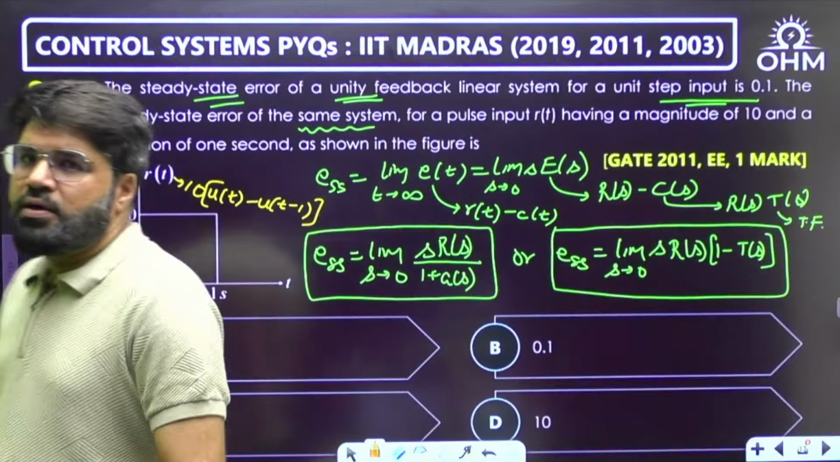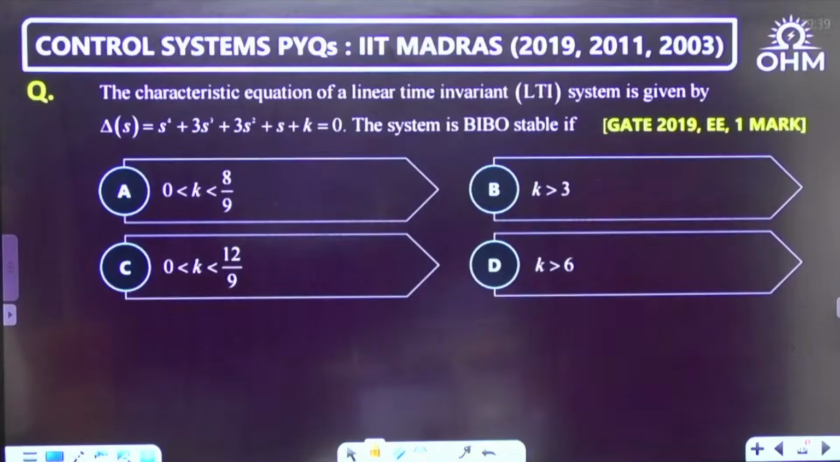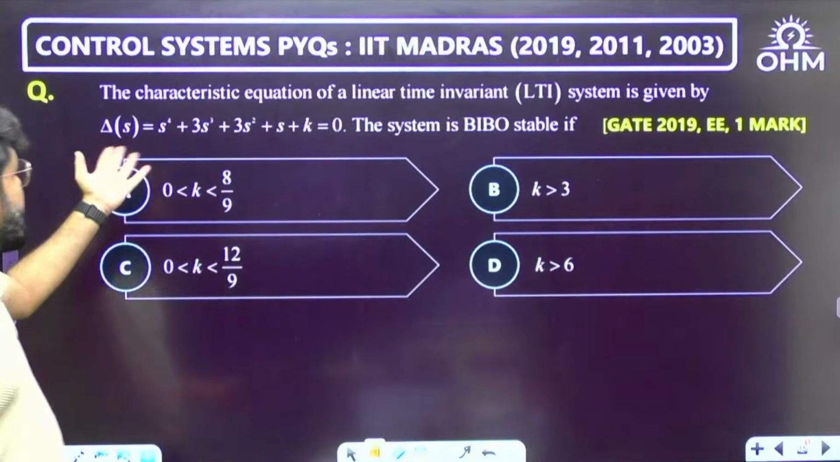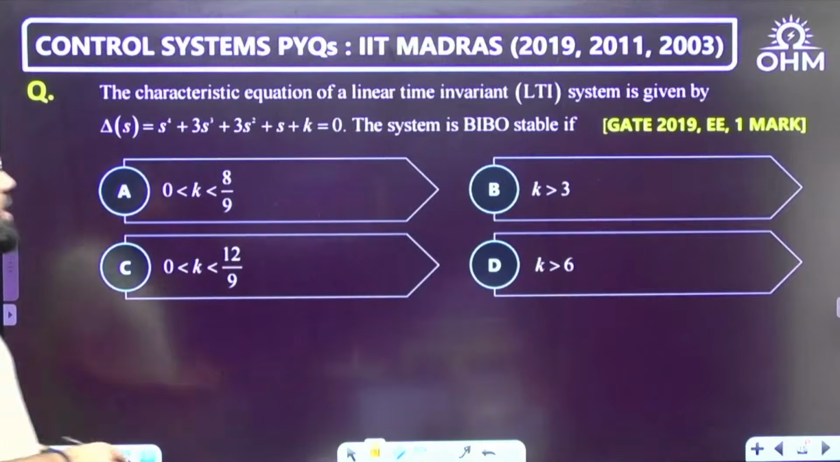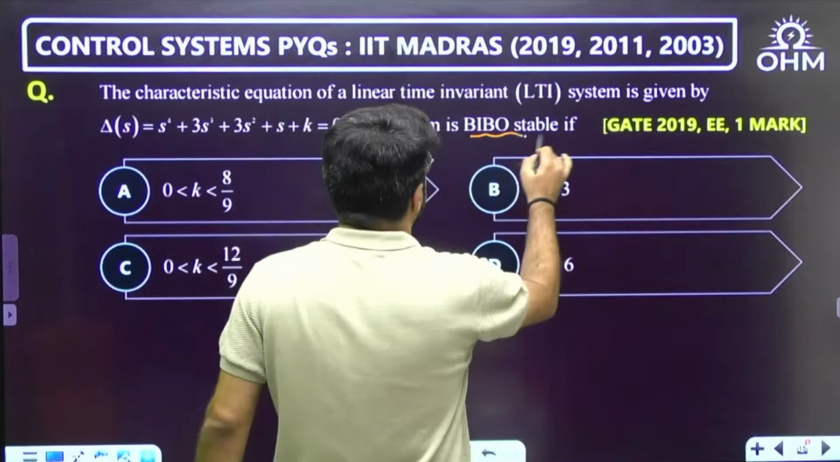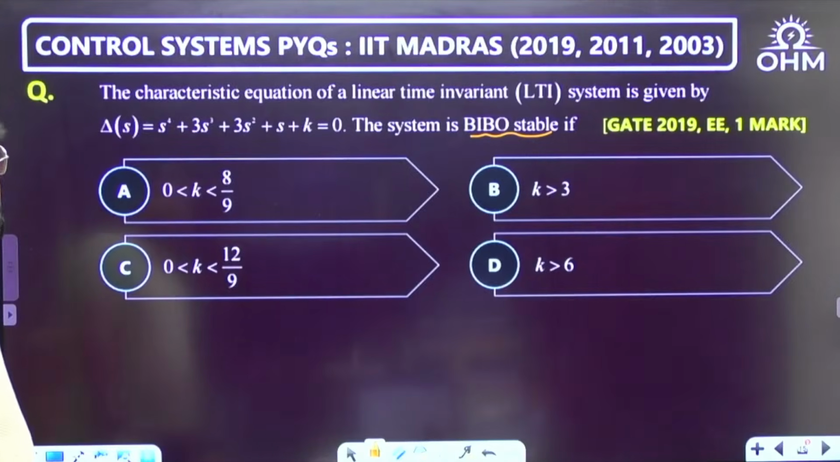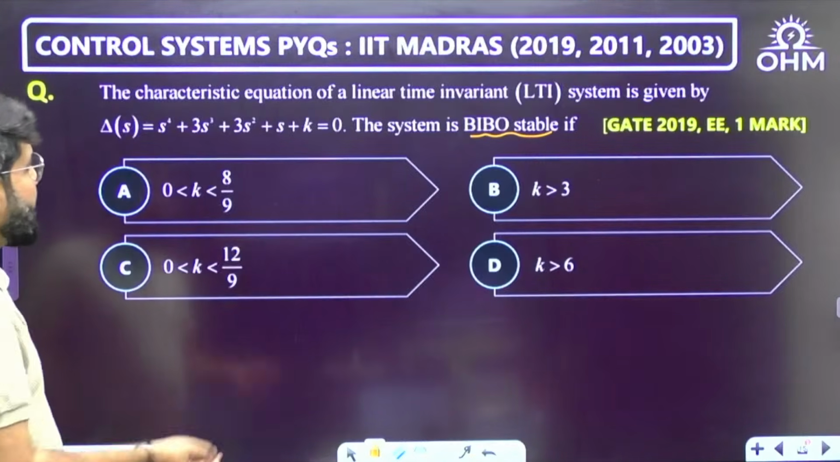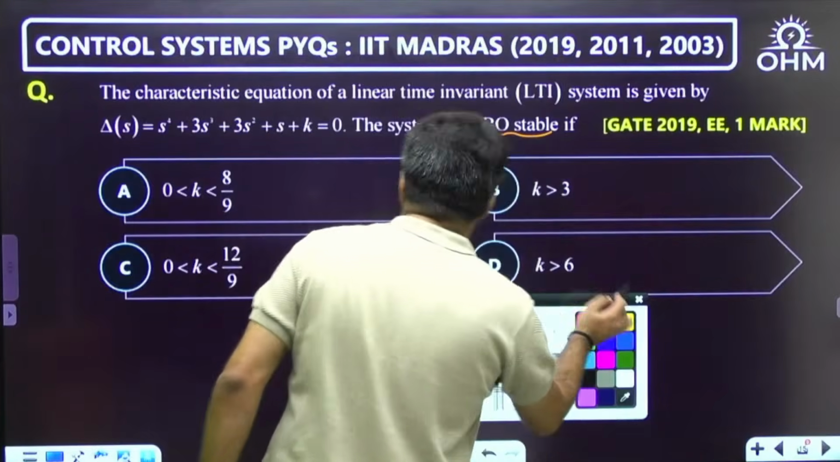Understood? Okay. Next question. The characteristic equation of a linear time invariant system is given, delta(s) is the characteristic equation. The system is BIBO stable. GATE 19 Electrical, 1 mark question, a direct question. An easier one on Routh-Hurwitz, because you need the range of K for stability.